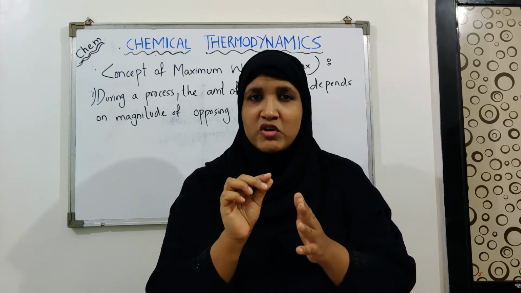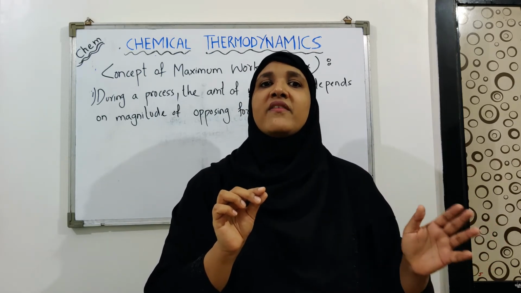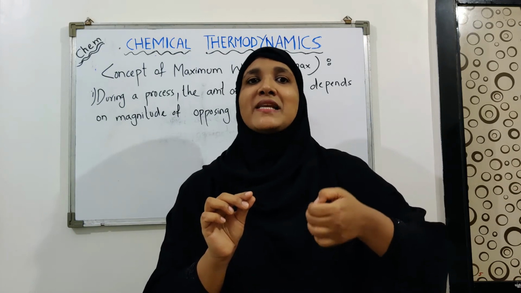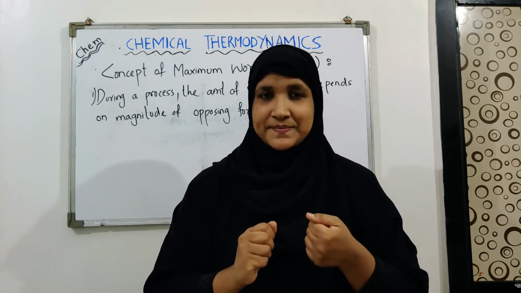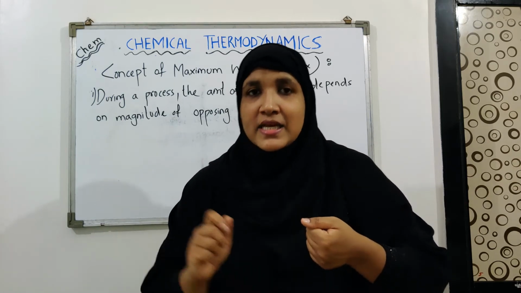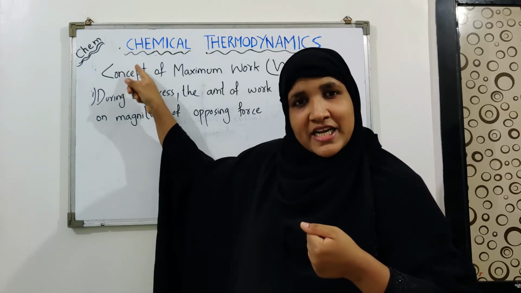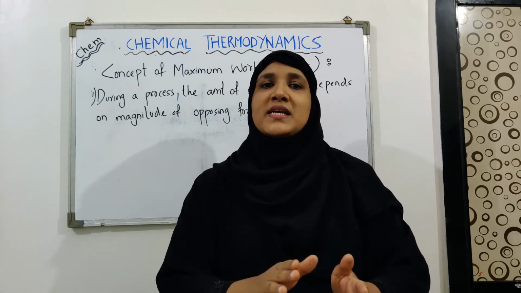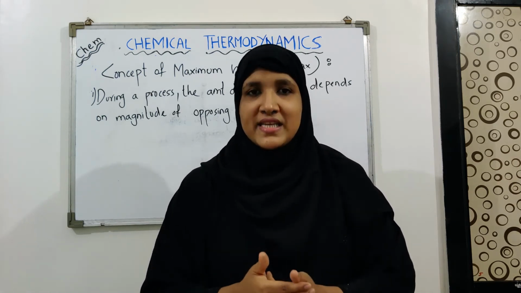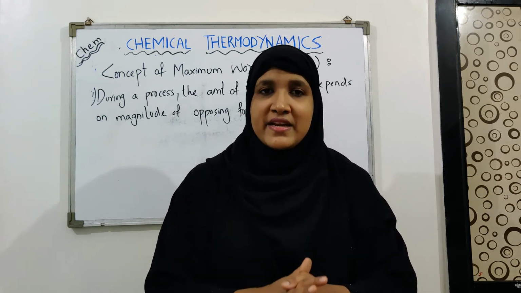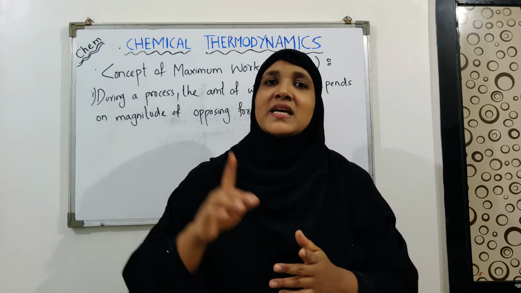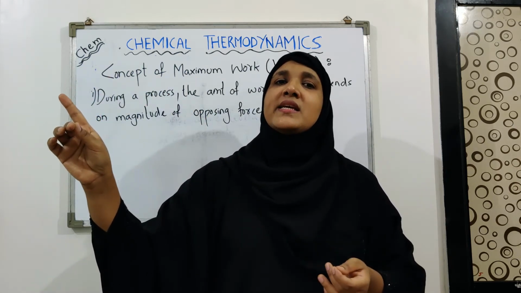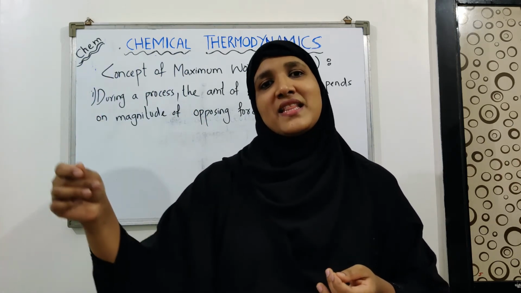Okay? Here you can say that you have opposing force at its maximum strength. It means you can obtain this kind of work Wmax only if your process is reversible in nature, because only in reversible processes the driving force is only a little bit stronger than the opposing force.